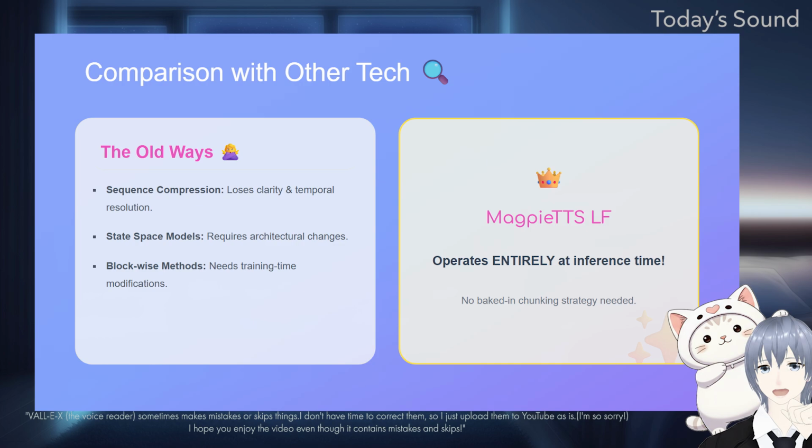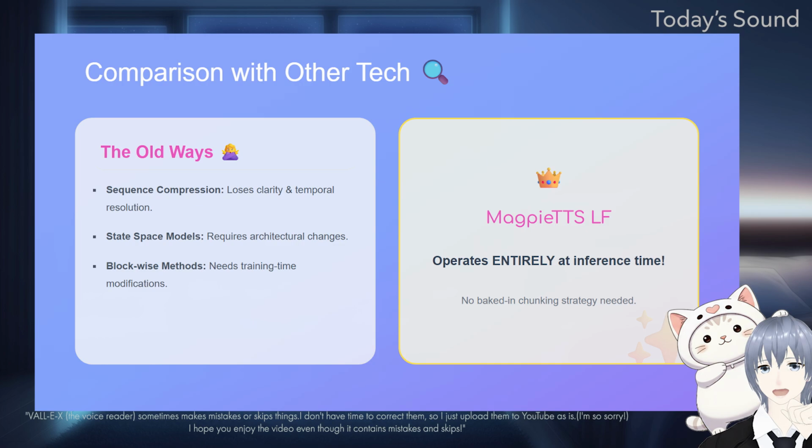The literature shows 3 main ways people tried to fix this before. One way is sequence compression. Models like VEGA Voice reduce the number of tokens per second of audio to fit more speech into a fixed context window, but this sacrifices temporal resolution. It compresses the audio so much that it loses clarity.